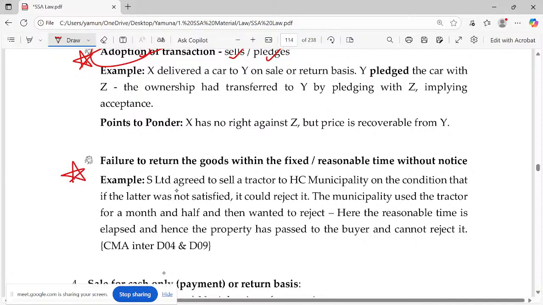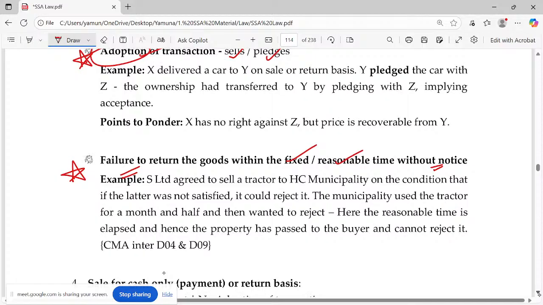You should have said you did not like it, and you should have returned it, but you forgot to return it, which means you have adopted it. Failure to return the goods within the fixed or reasonable time. Okay, this is the third case.